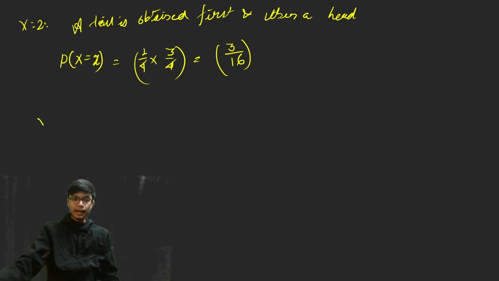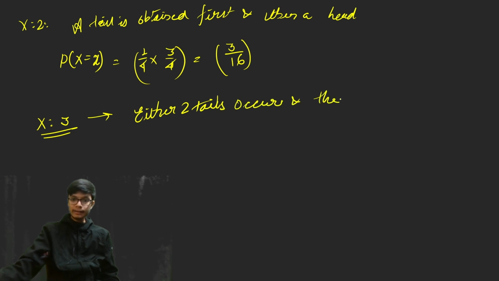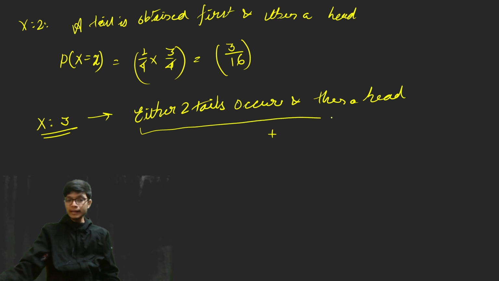Similarly, if x is equal to 3, this case is only possible when either two tails occur and then a head occurs, which is the first case, and the second case.